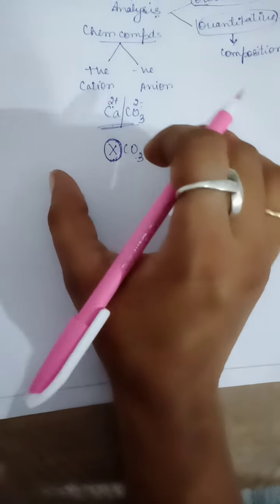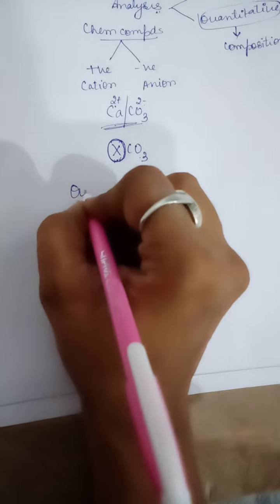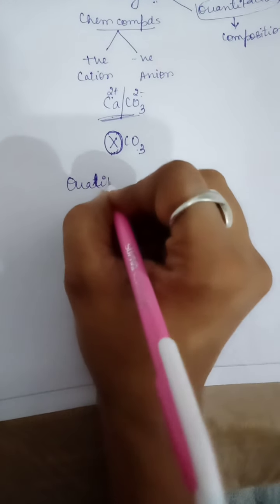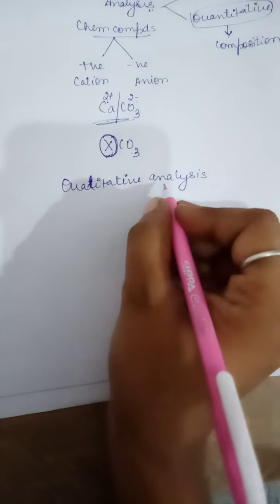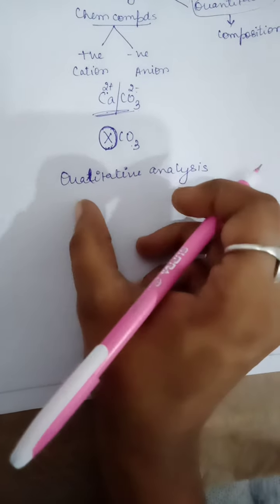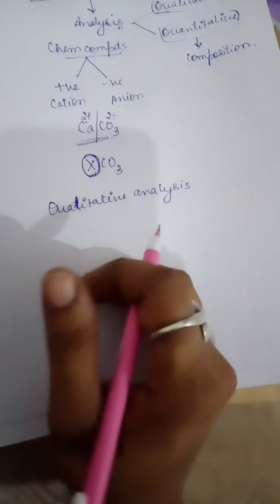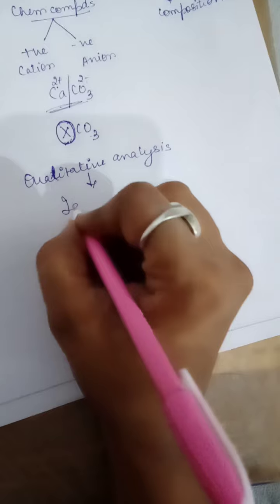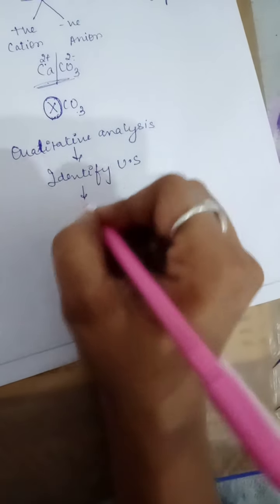Now in this chapter we are totally going to focus on qualitative analysis. That means determination of chemical components will be done, but the substance will be unknown to us. Are you getting? Now how can this qualitative analysis be carried out? The identification of the unknown substance is done with the help of chemical tests.